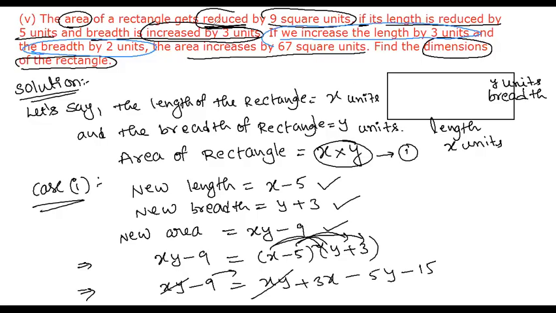Have you observed? Yes, sir. The area is increased by 67 square units. Area means the whole thing, so xy plus 67. So this is the required equation of the second case.